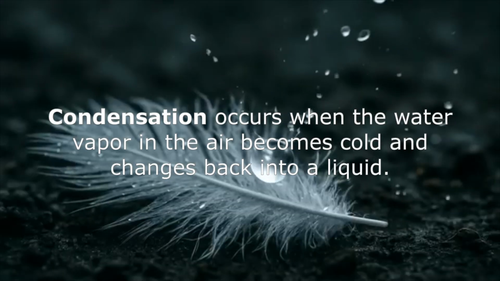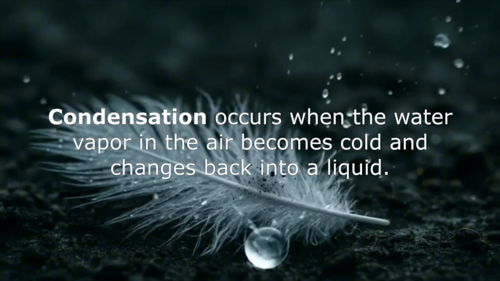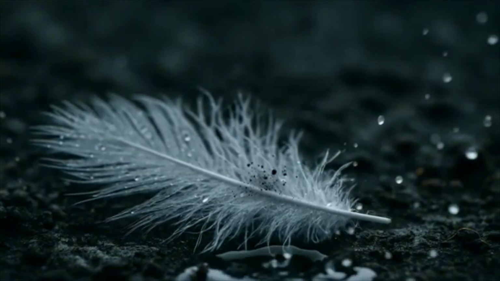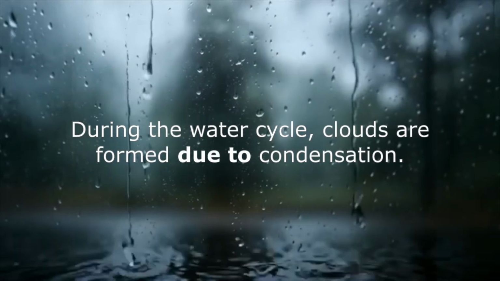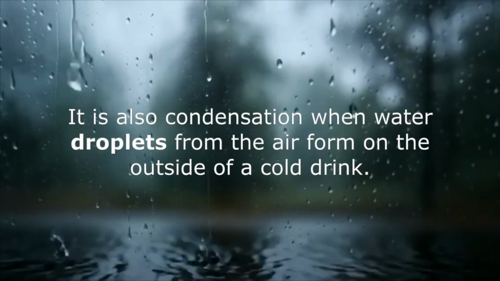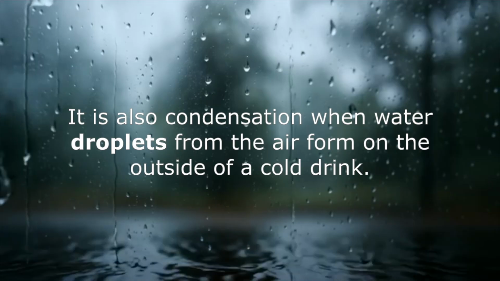Condensation occurs when the water vapor in the air becomes cold and changes back into a liquid. During the water cycle, clouds are formed due to condensation. It is also condensation when water droplets from the air form on the outside of a cold drink.